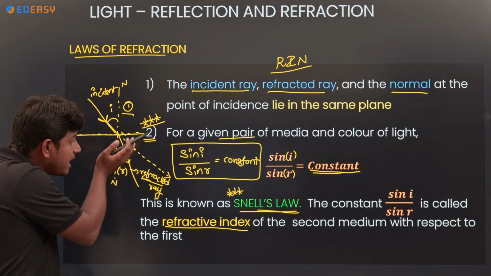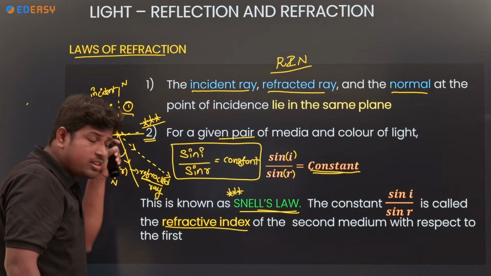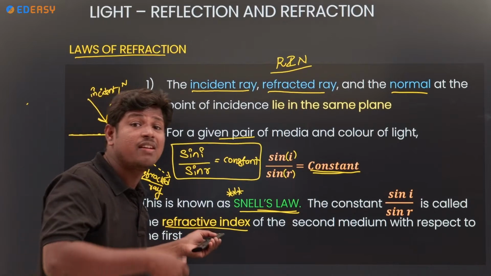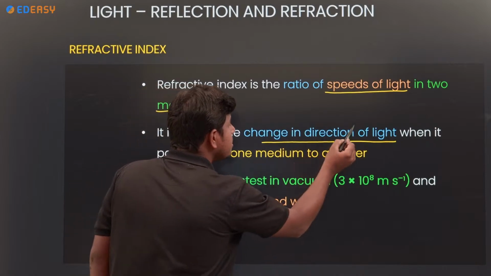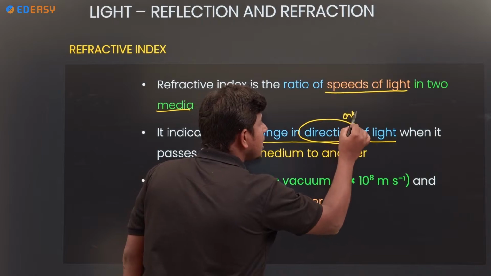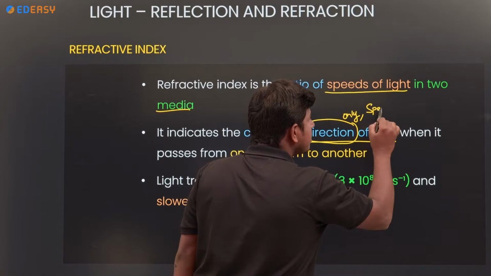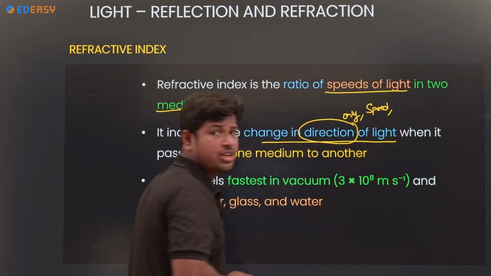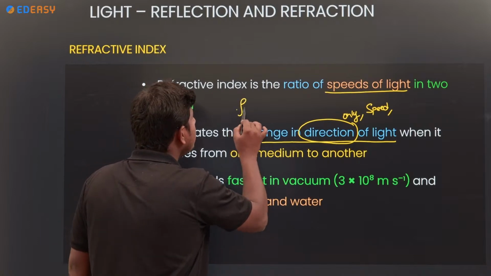This is the actual direction of the light ray when there is only one medium. But whenever it enters another medium, what changes? The direction changes, and the speed changes. What is constant?